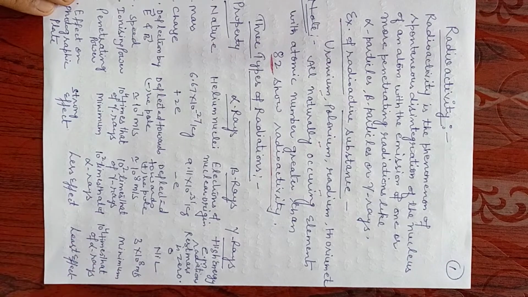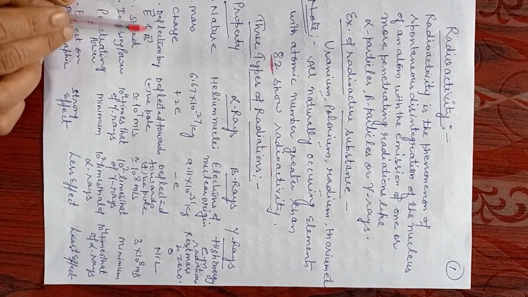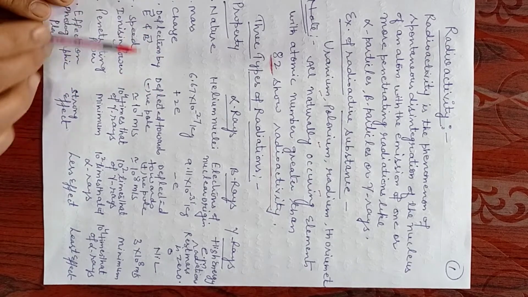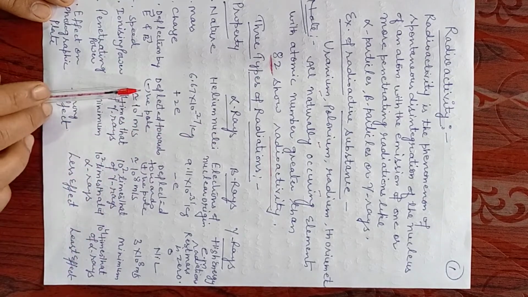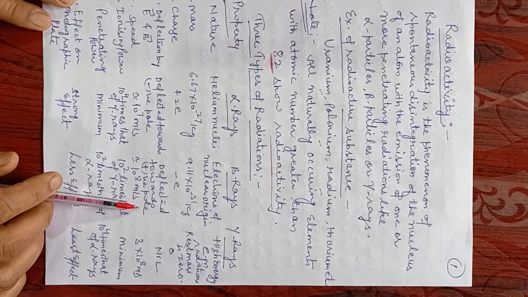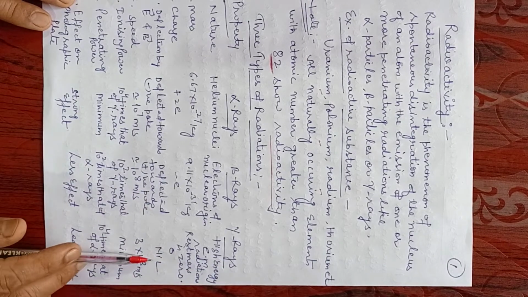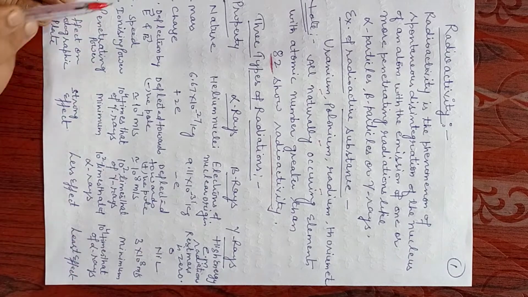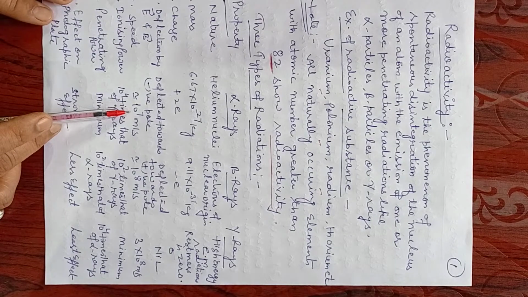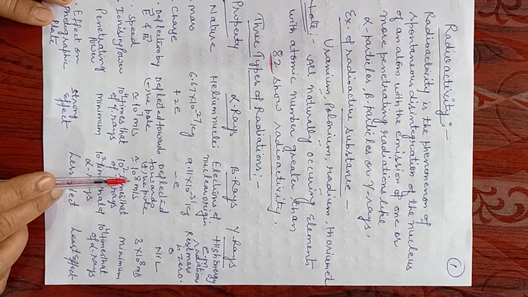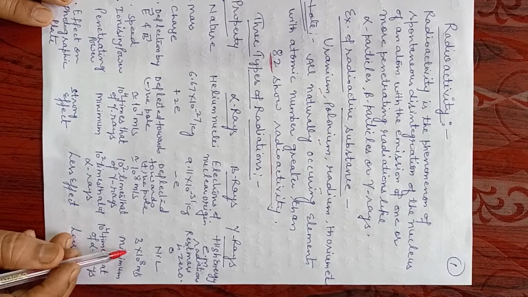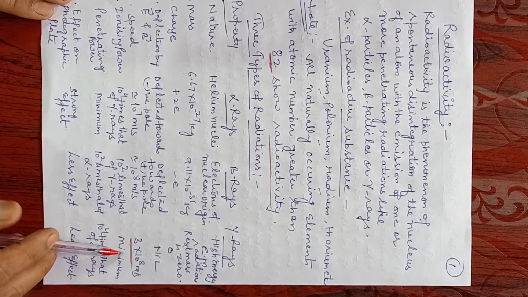Now the behavior of alpha rays, beta rays and gamma rays in the presence of electric and magnetic fields, that is, the deflection. Alpha rays are deflected towards the negative pole, whereas beta rays are deflected towards the positive pole, and gamma rays show no deflection. Regarding speed, alpha rays have about 10 raised to the power 7 meter per second, beta rays 10 raised to the power 8 meter per second, whereas gamma rays propagate with the speed of light, that is 3 into 10 raised to the power 8 meter per second.